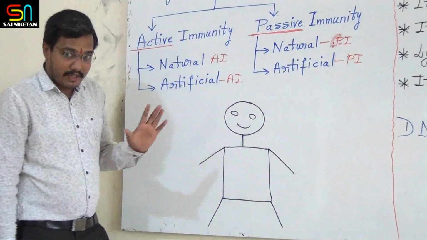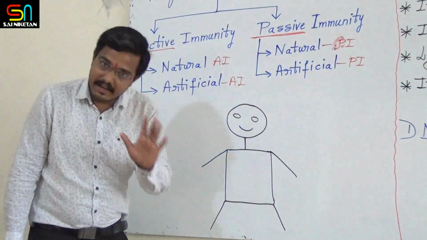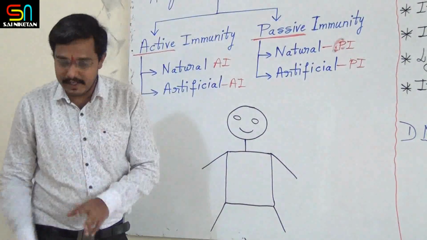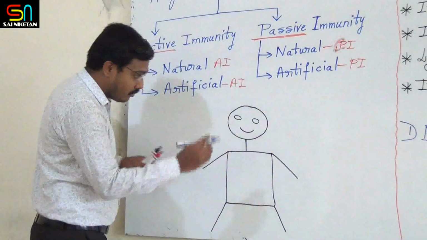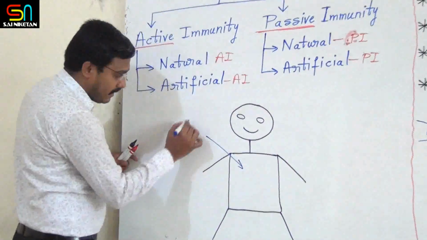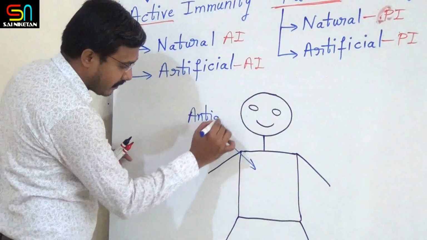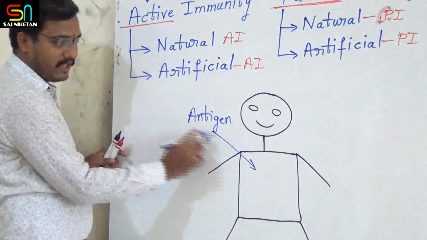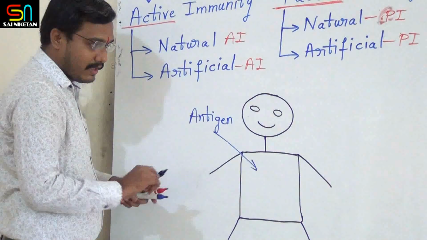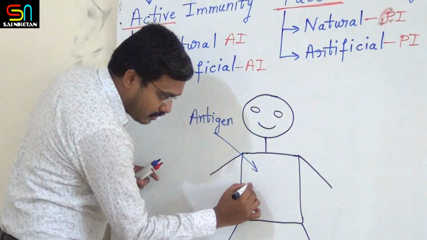Okay? Dear student, whenever you hear the word active in immunity, listen. Active means if antigens are injected into the body, this person's body now produces what?